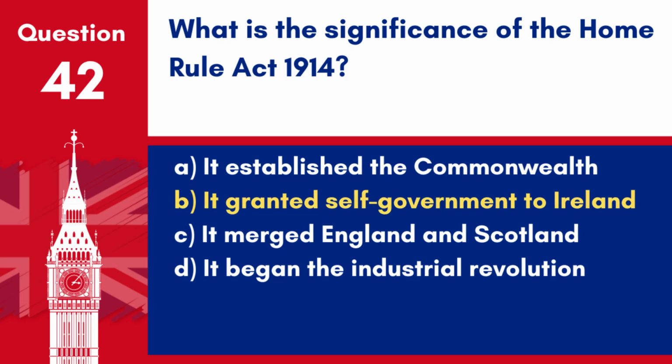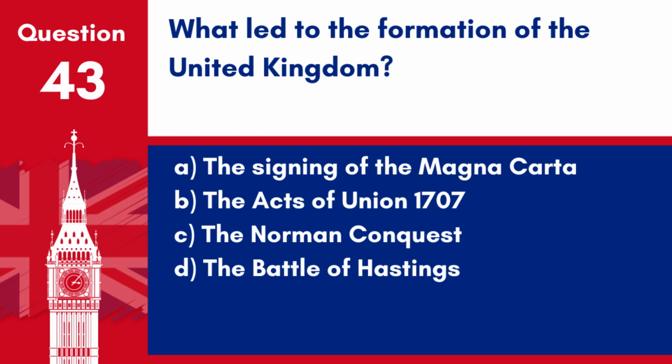Answer. B. It granted self-government to Ireland. The Home Rule Act 1914 was significant because it attempted to grant self-government to Ireland, which was a major step towards Irish independence. Question 43. What led to the formation of the United Kingdom?